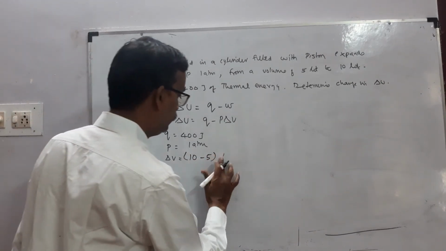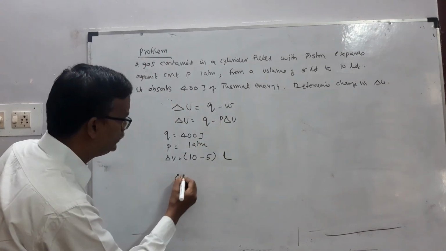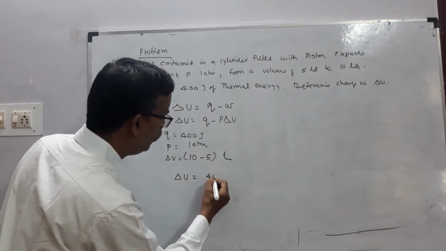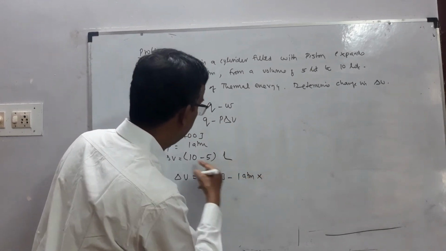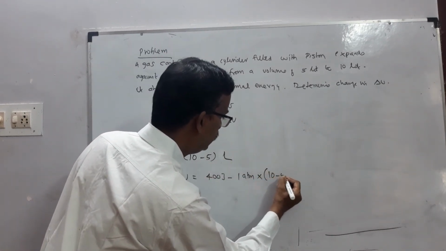Now substitute: change in internal energy equals 400 joule minus 1 atmosphere into 10 minus 5 liter.